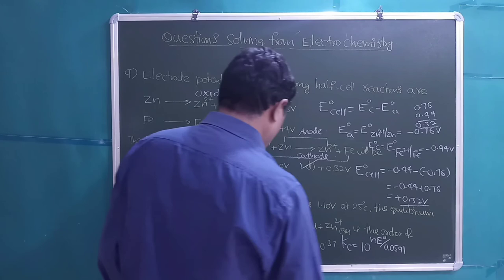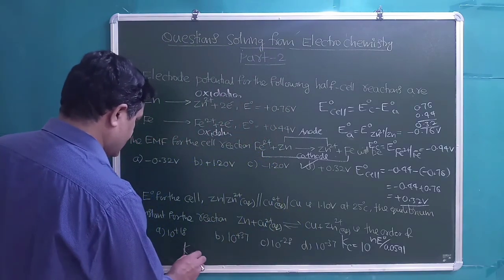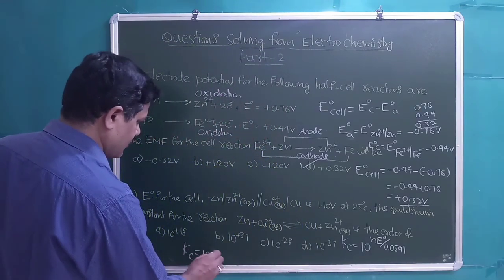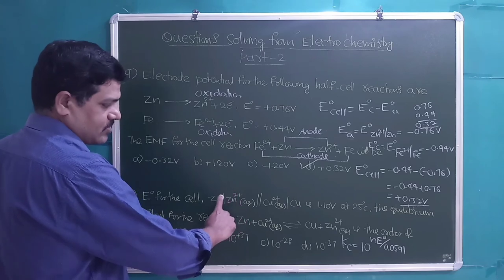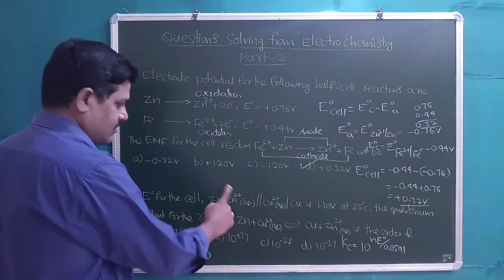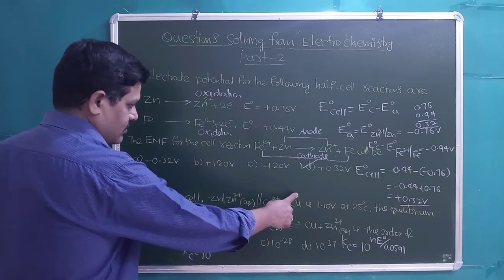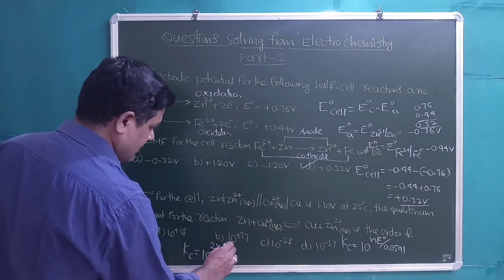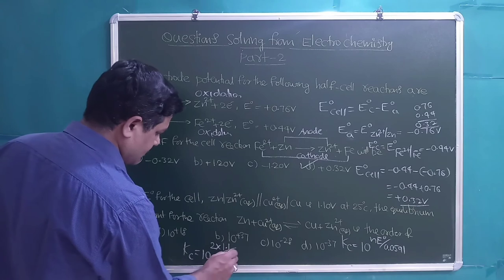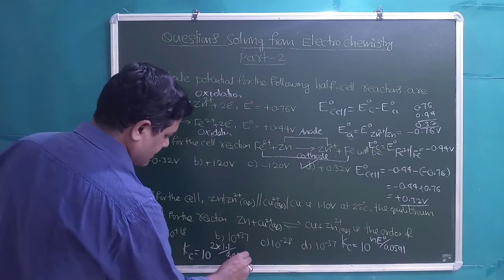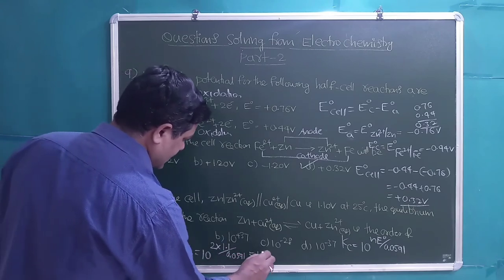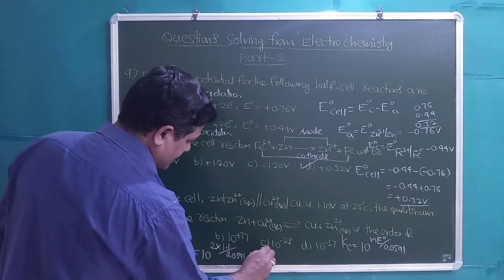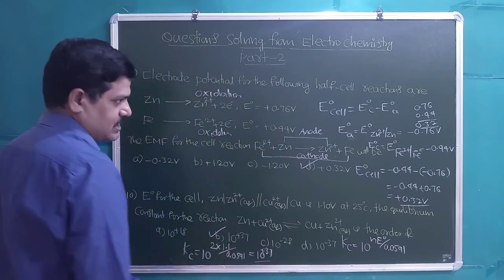0.0591, right? So substitute the values in this expression. Kc is 10 power number of moles of electrons transferred. Zn is converting into Zn plus 2, Cu plus 2 is converting into Cu, that is number of moles of electrons is 2. E naught value is 1.1, it is given, divided by 0.0591. Simplify it, we will get it as 10 power plus 37. So option B is correct.